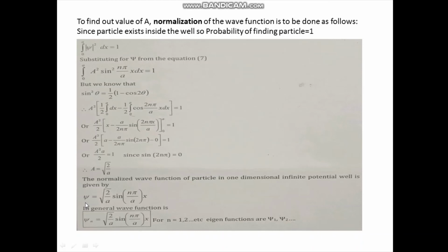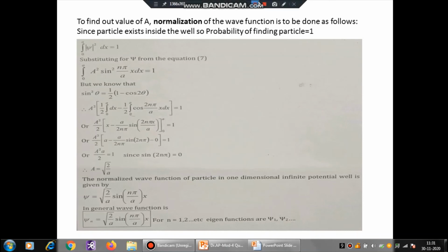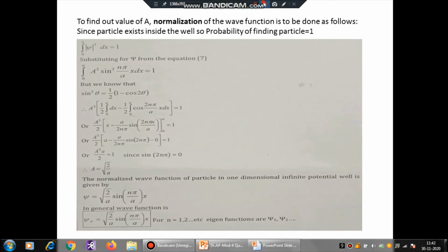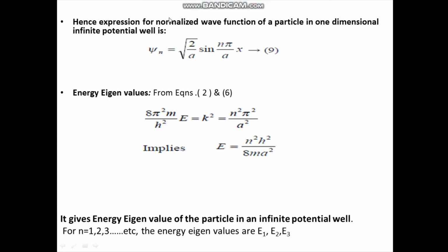And this equation in general form I can write as psi n is equal to root of 2 by a sine of n pi by a into x. Take it as equation number 8. Therefore, the final expression for the normalized wave function of a particle in a one-dimensional potential well is psi n is equal to root of 2 by a sine of n pi by a into x. Take this as equation number 9.